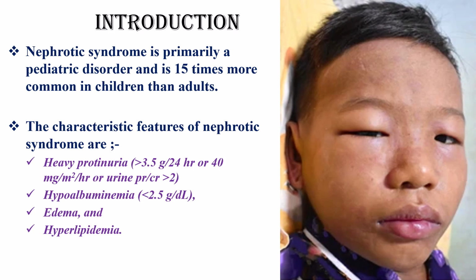The characteristic features of nephrotic syndrome are heavy proteinuria, more than 3.5 gram per 24 hours or 40 milligram per meter squared per hour, or urine protein to creatinine ratio greater than 2. This heavy proteinuria causes hypoalbuminemia, less than 2.5 gram per deciliter, edema, and hyperlipidemia, an increase in cholesterol, triglyceride, and low density lipoproteins.